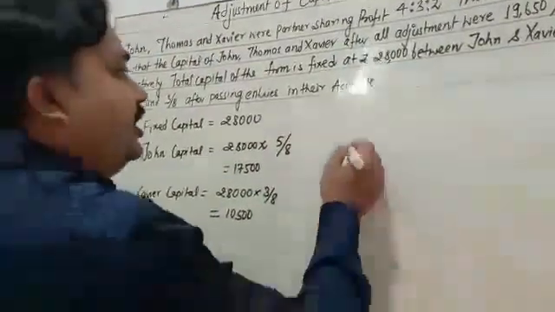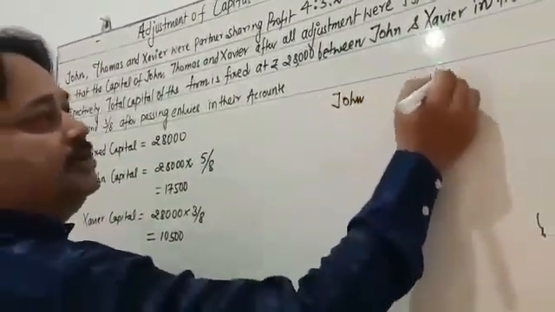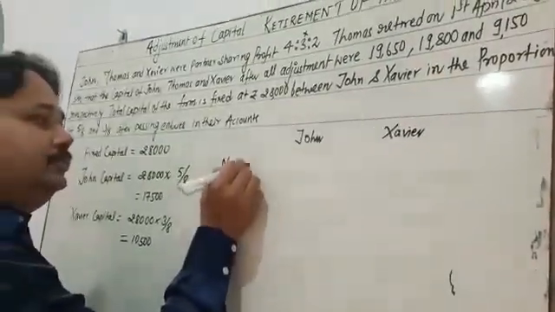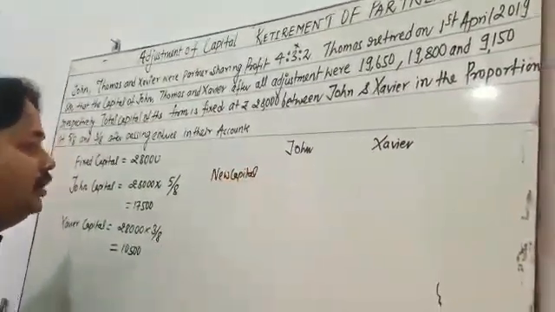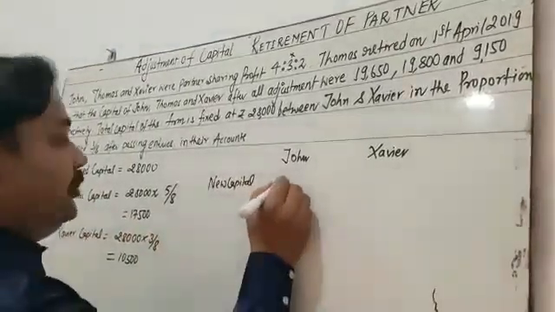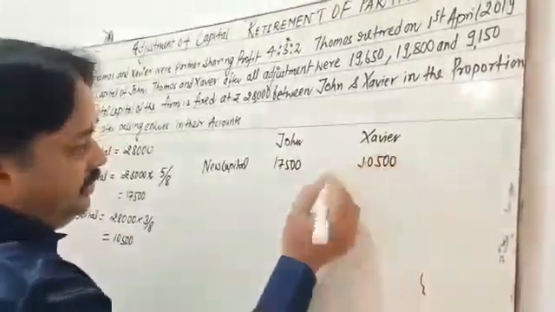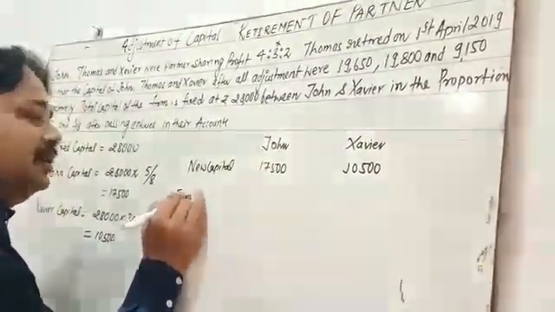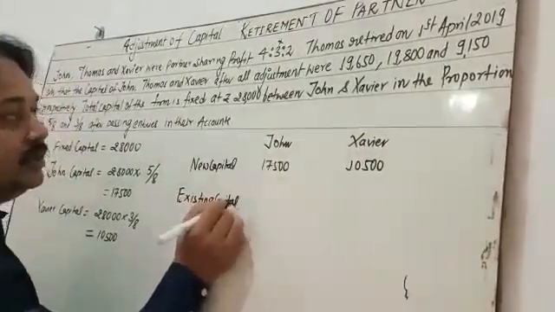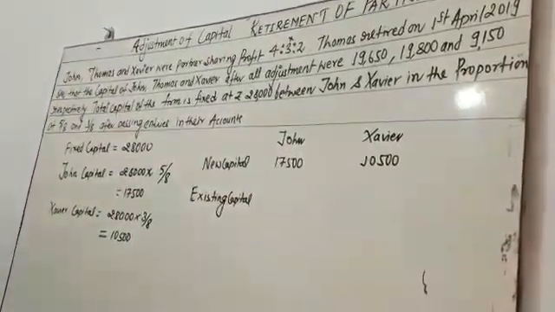Your simple task is that you put it here, John and Xavier. The new capital is already calculated with the help of the 28,000. So John's new capital is 17,500 and Xavier's is 10,500. Now you need to calculate the existing capital, which is given in the question after all the adjustments.